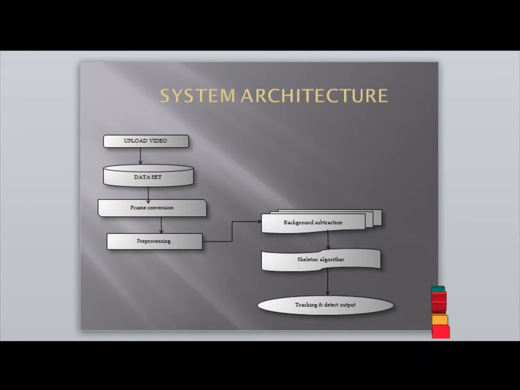Our main module is the system architecture. First select a dataset related to unusual events, and upload the video from the dataset in any given format, path and file. After that, convert the video to frames and store them in a separate folder. Then read the frames row and column wise, and apply pre-processing, background subtraction and the skeleton algorithm. Finally tracking determines what kind of unusual event is going on, and the result is given using skeletonization or background subtraction.